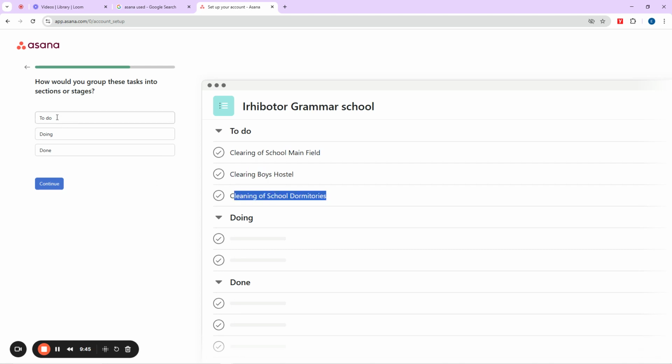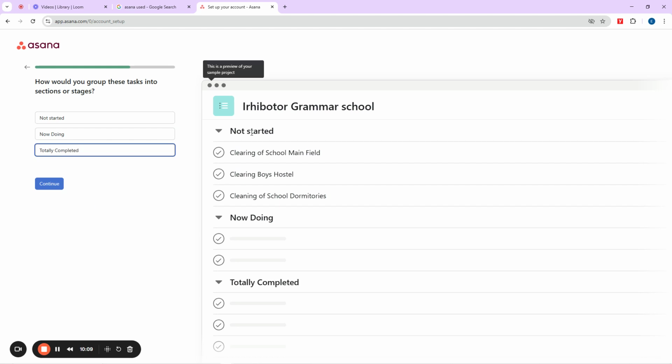So we can put it as To Do, Doing and Done, but you can still change it. You can say, okay, let me change this one to maybe Not Started, then change this to Doing, just the language you can understand easily, and here can be Totally Completed. So when you start the job, you can drag it and put it here, and when you finish, you can drag it from Doing to Totally Completed. So let us work with this now.